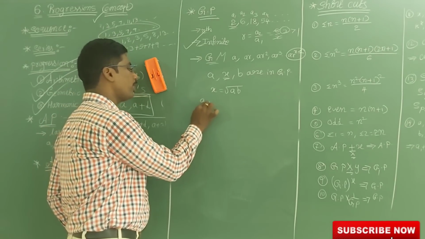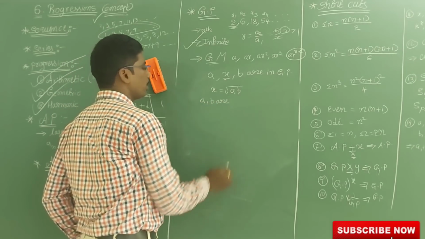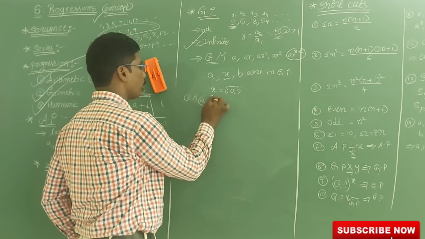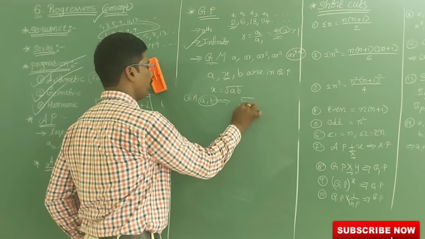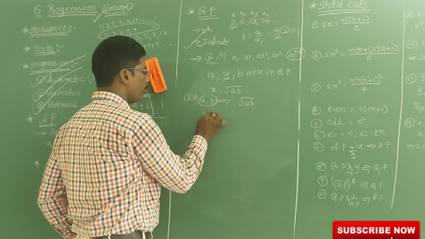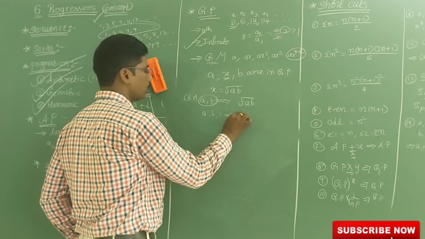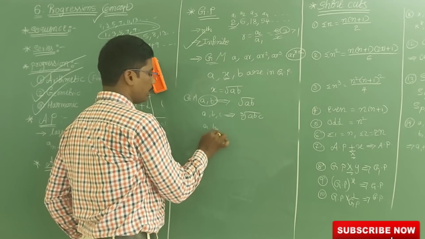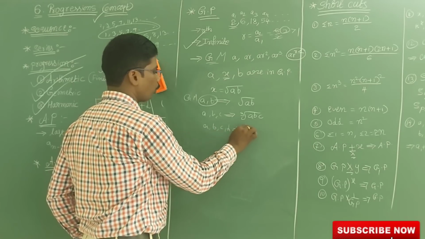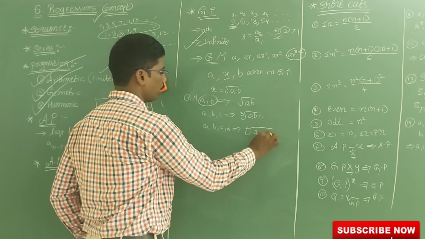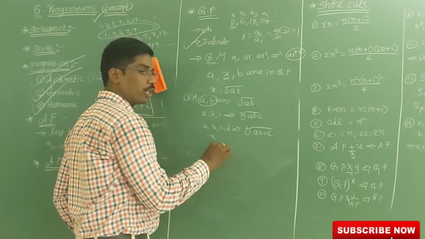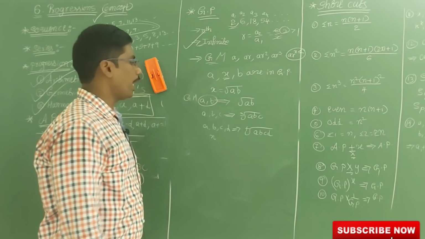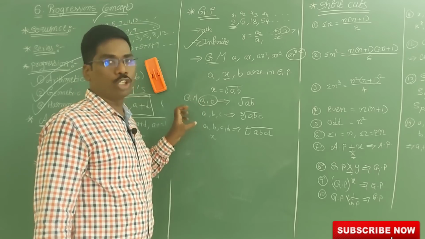If only A comma B are there, then the geometrical mean of A comma B is root AB. The geometrical mean of A, B, C is the cube root of ABC. The geometrical mean of A, B, C, D is the fourth root of ABCD. The geometrical mean of n terms is the nth root of A into B into C and so on up to n. So like that we can find the geometrical mean.